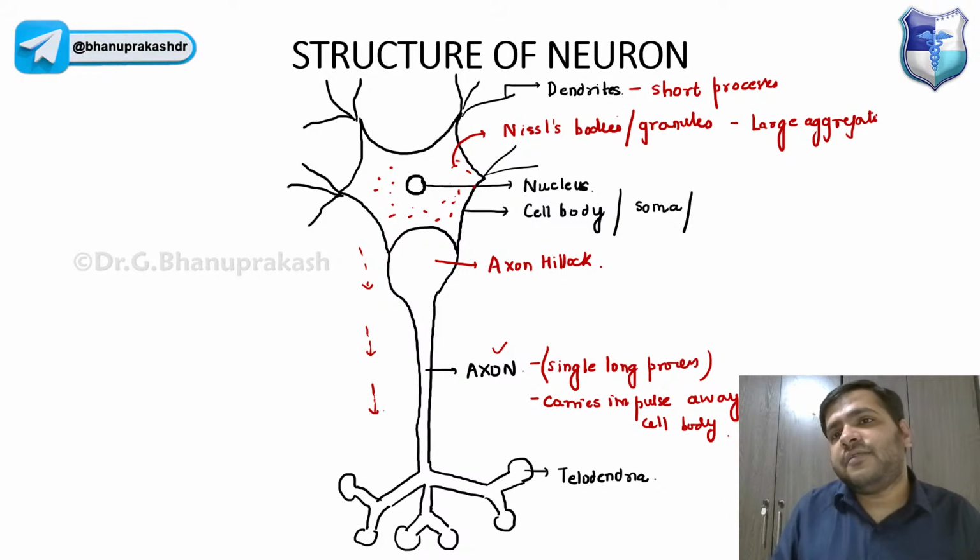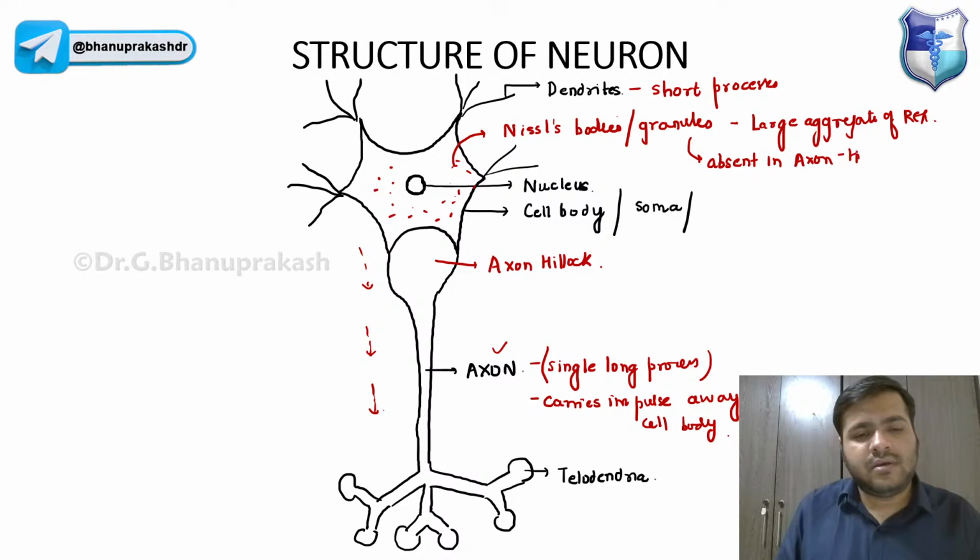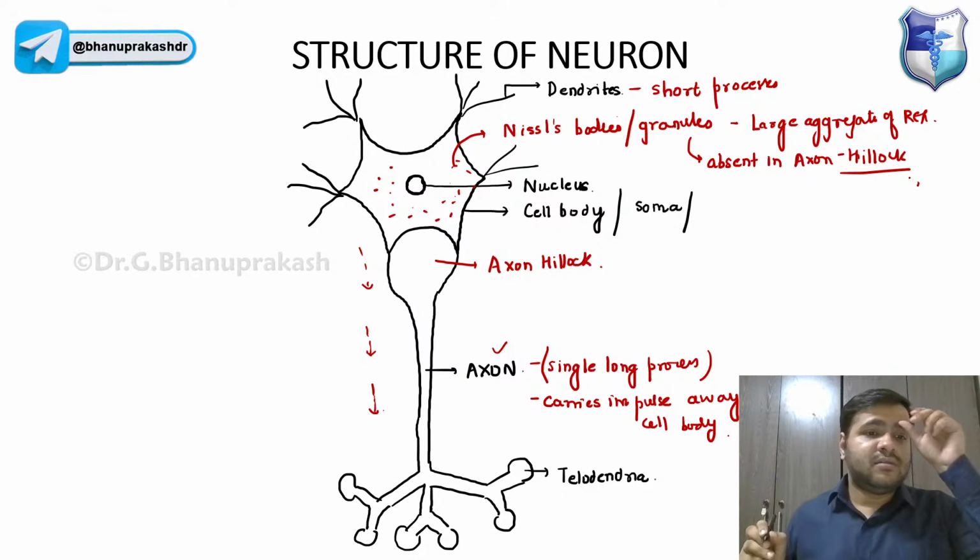It is absent in the axon hillock. That is one thing which you can remember over here. These are absent in the axon hillock, right? So that is something, the basics, that we should know.